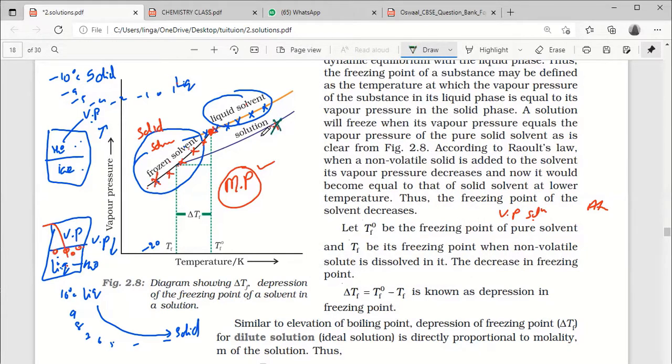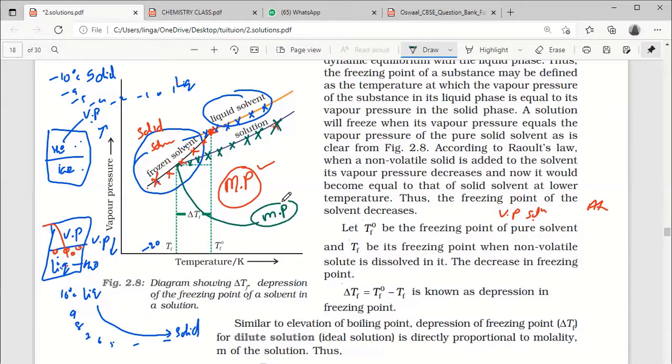Yes, sir. So the curve comes parallel to the line above, but the value is less. This line is somewhere crossing the frozen solvent line, so this point is again the solution melting point.